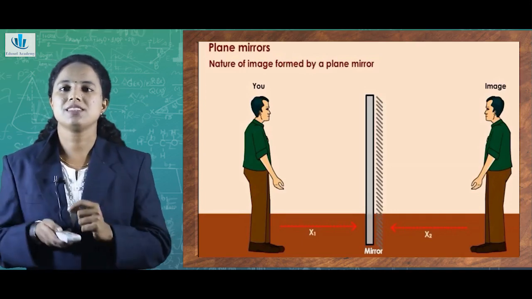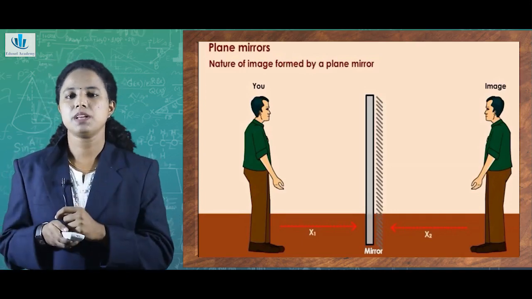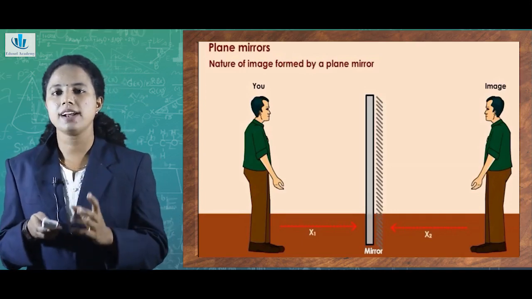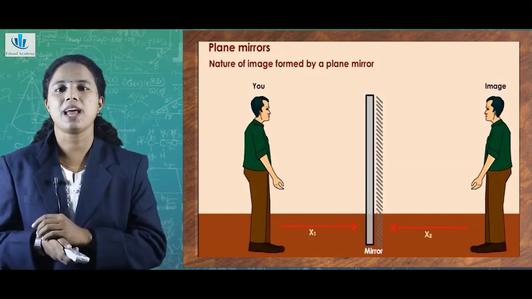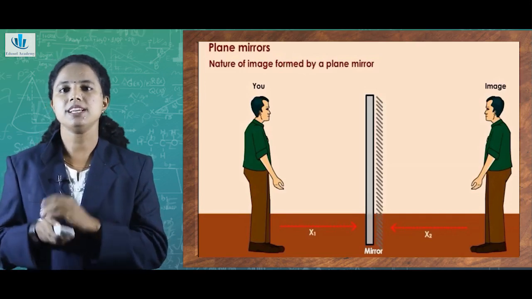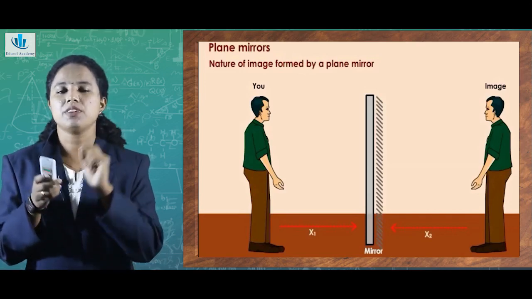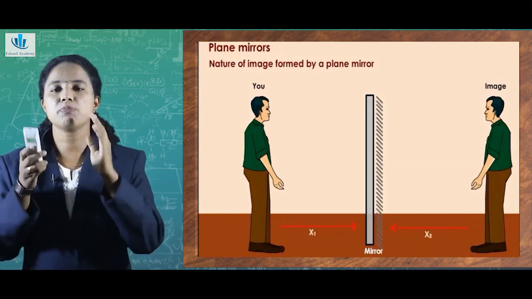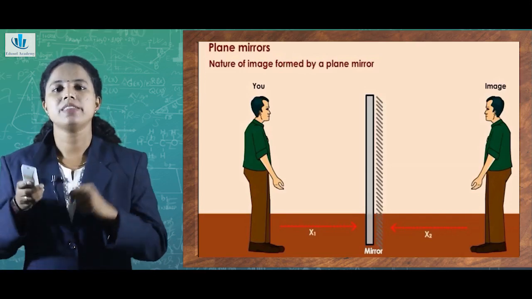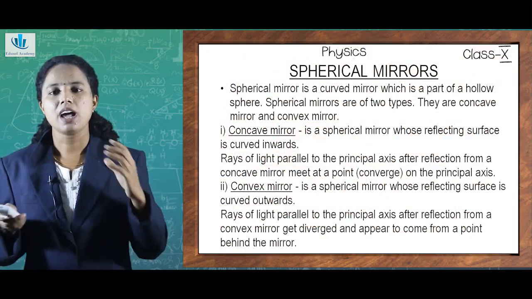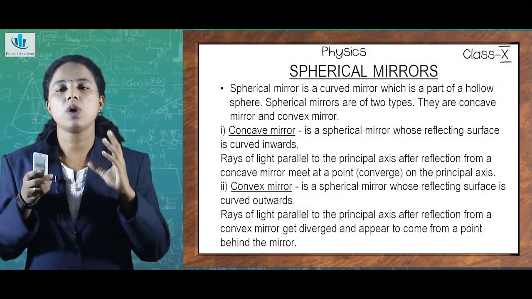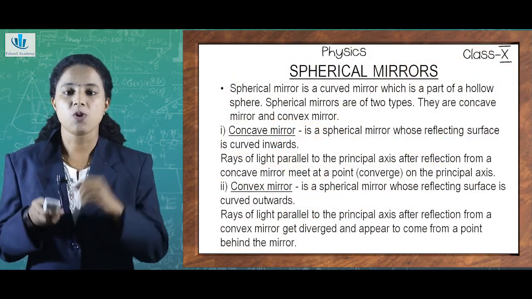So now we have discussed what you mean by plane mirrors. In the beginning we had a discussion on whether mirrors have only a single type, like plain mirrors. But the fact is that in the case of mirrors, there are different varieties. There are plain mirrors as well as spherical mirrors. I think you are all confirmed with what you mean by spherical mirrors or sphere.